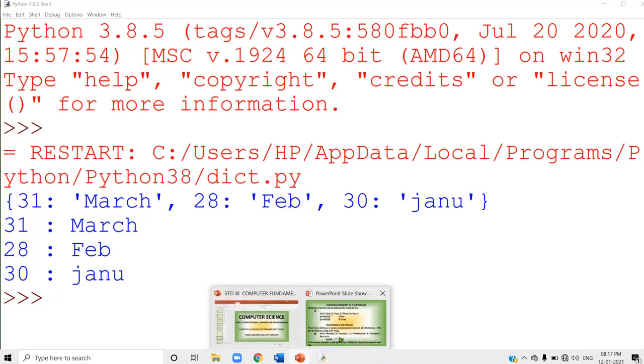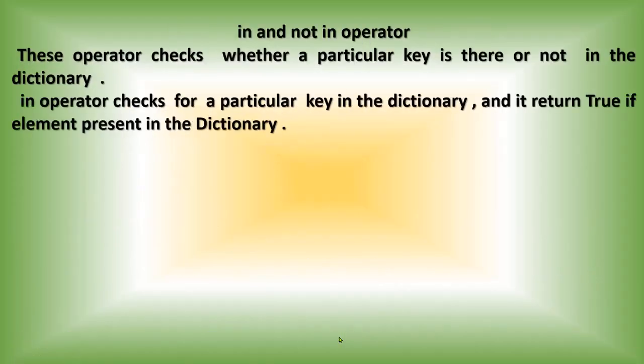Now, what is the next topic? Traversing a dictionary is done. Next is the in and not in operator, which we already studied in list, tuple, all the sequences. We are studying the in and not in operator here. This operator will check whether a specified key is present in the dictionary or not. We are not checking the value part. The in operator checks whether a particular key is present in the dictionary or not.